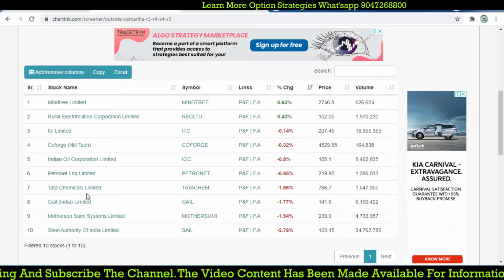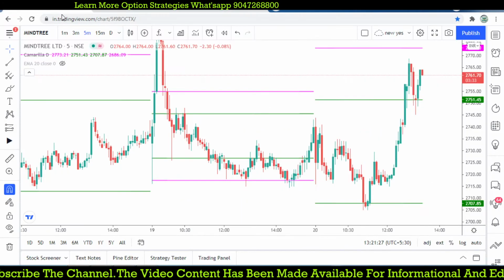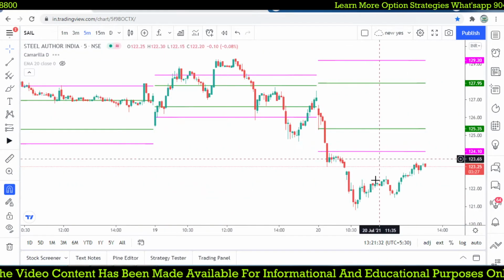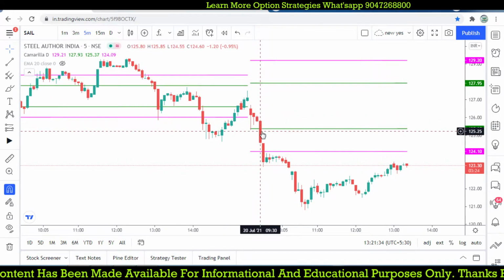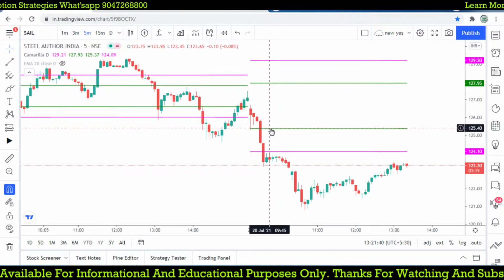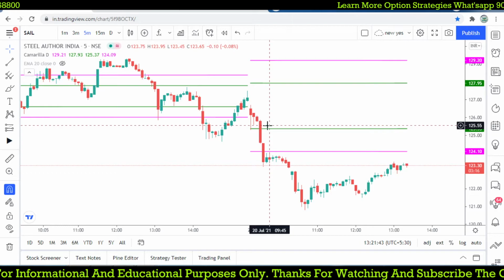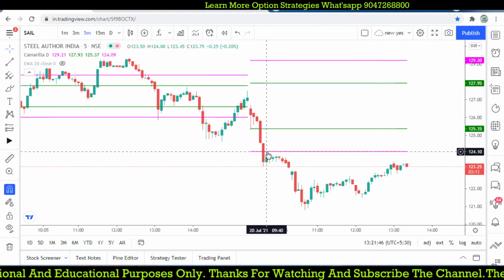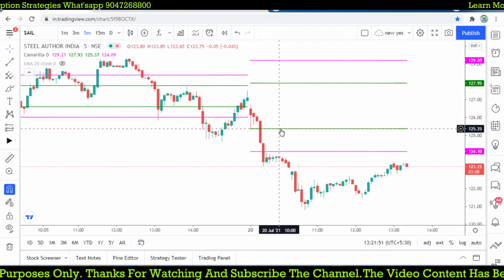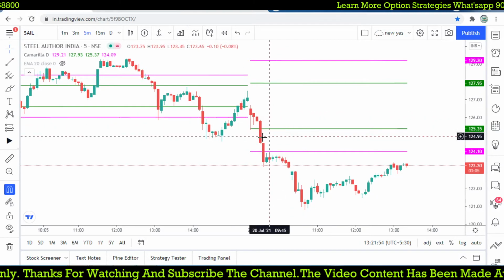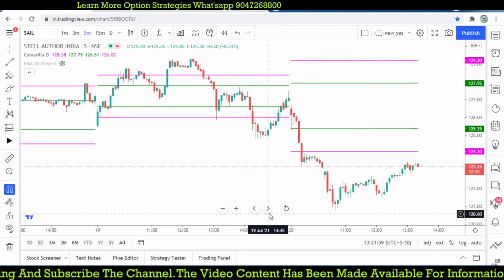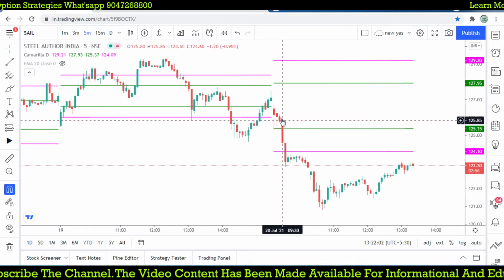So finding out that kind of patterns, for example SAIL, let's check how it is. So opening itself, it is broken and it is closed below that S3. So if you are following those levels, we may be placing the stop loss order or a direct buy order at this point. So it may trigger and immediately trigger your stop loss. Instead of that, we will wait for the level to be tested or broken over that level again. So if you follow that kind of pattern, even we can get some good profitability using this pattern, right, instead of directly going down.